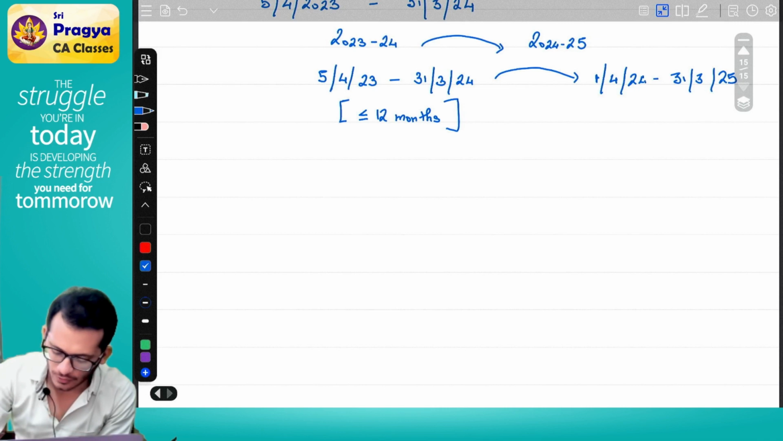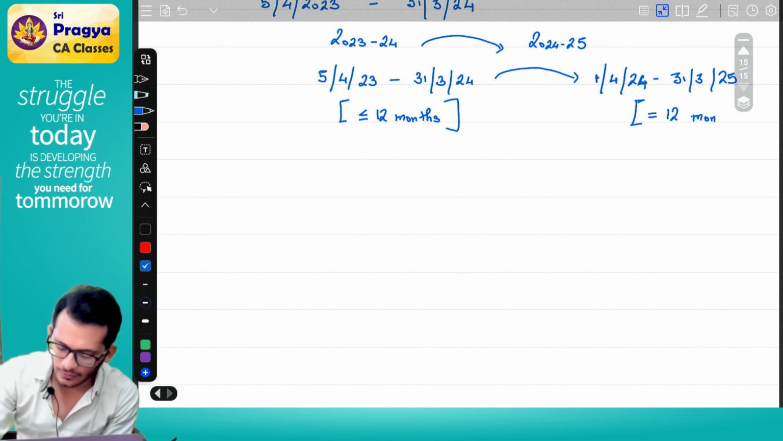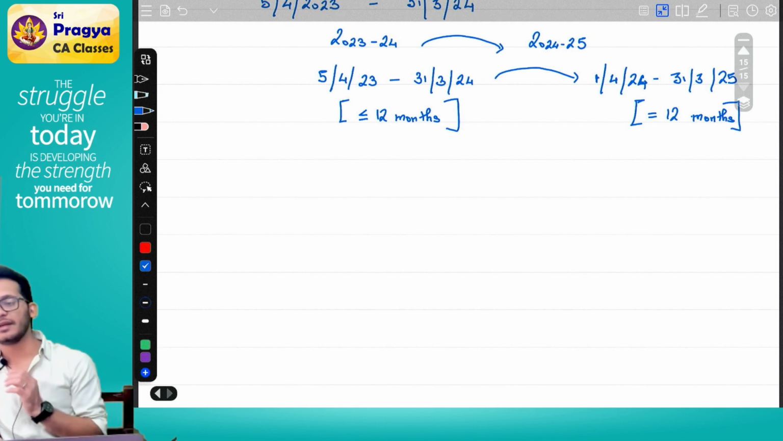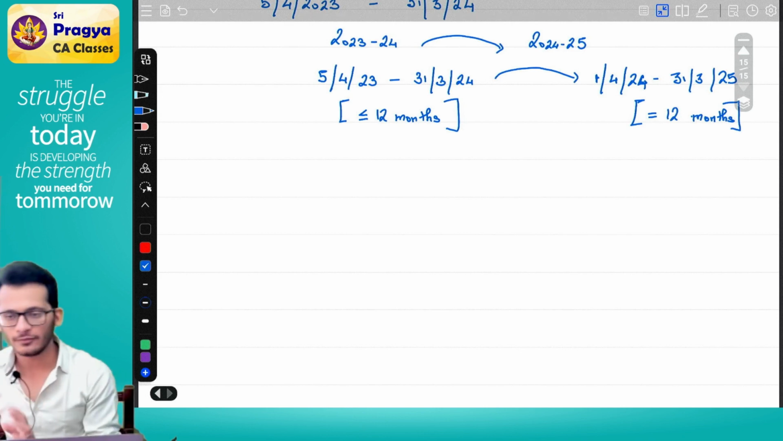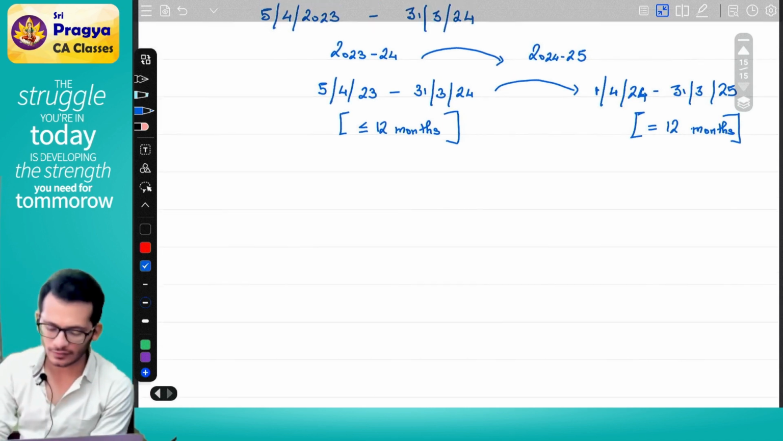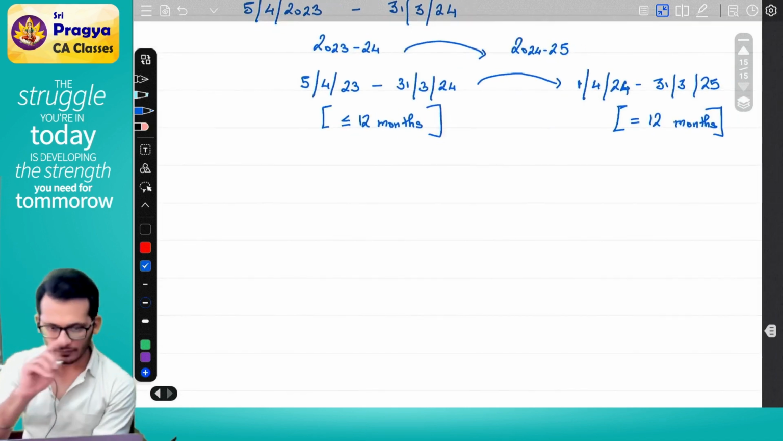Coming to the assessment year, will the assessment year always be for 12 months? Yes. The assessment year will always be for 12 months. In simple words, I can say the previous year may or may not be for 12 months, but the assessment year will mandatorily be for 12 months. This is what the logic is. Yes or no? Yes. I'll give you some scenarios.